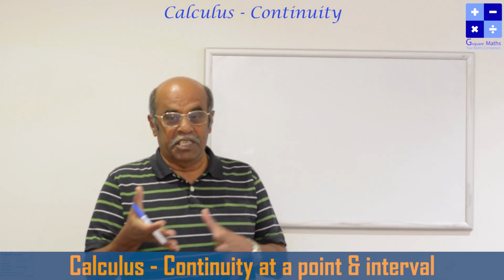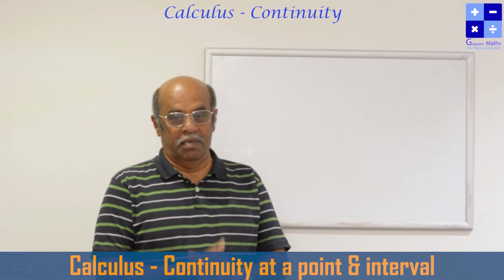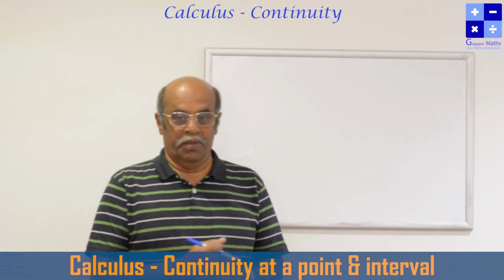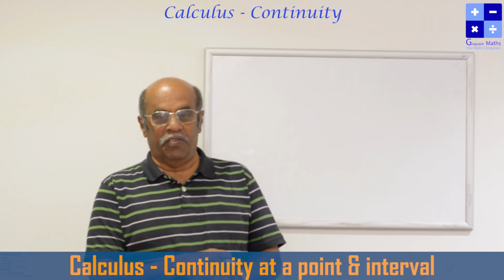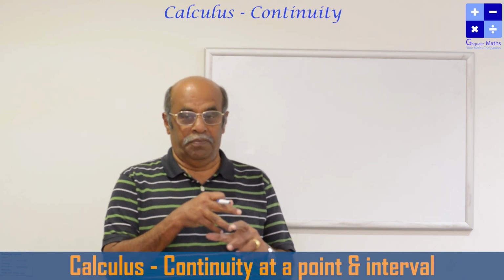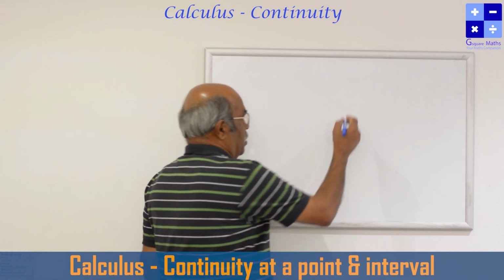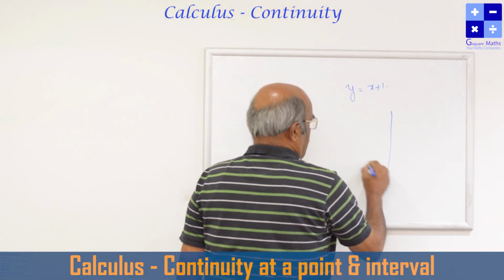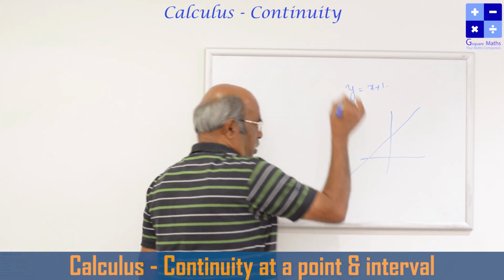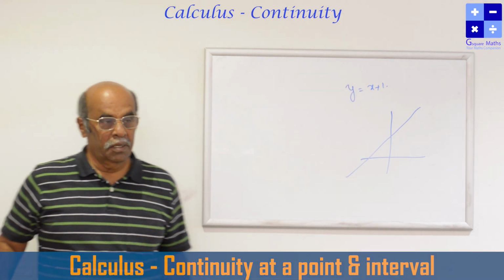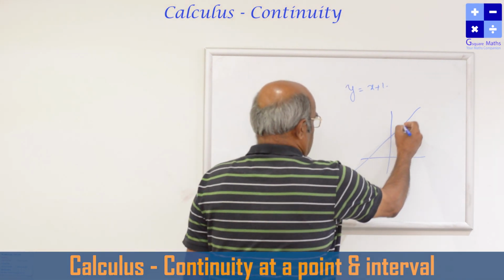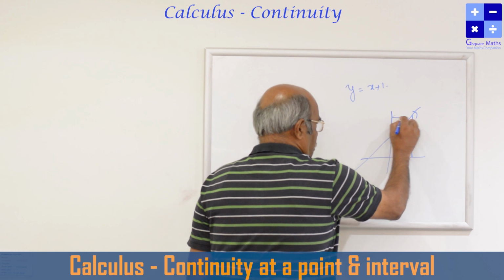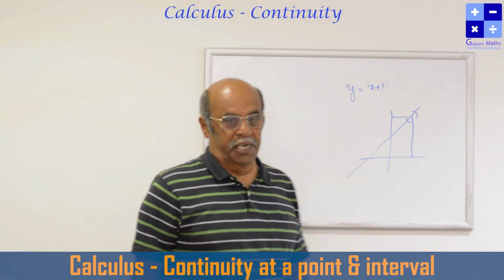When a function is continuously going, what does it mean? We studied about the function. We studied already the limit. We know when the limit exists for a particular function at a particular point. Suppose, for example, y is equal to x plus 1. It is an equation and this has no break at all. If there is a break, what is the limit value of the function? We already studied.